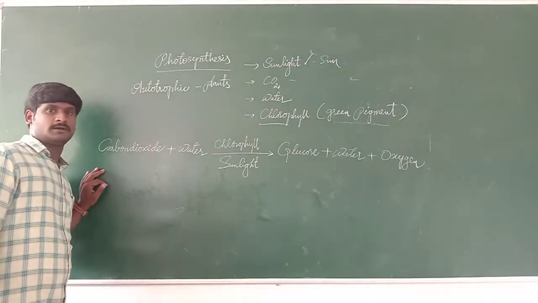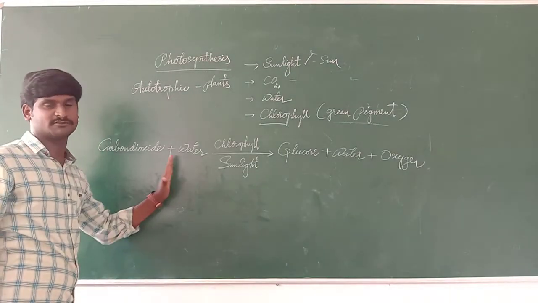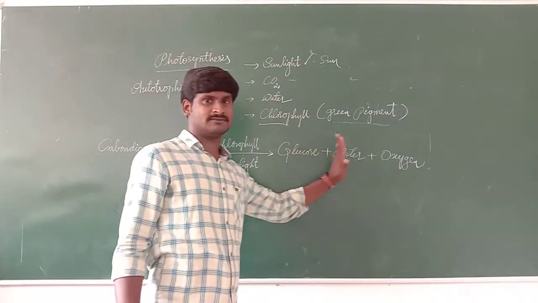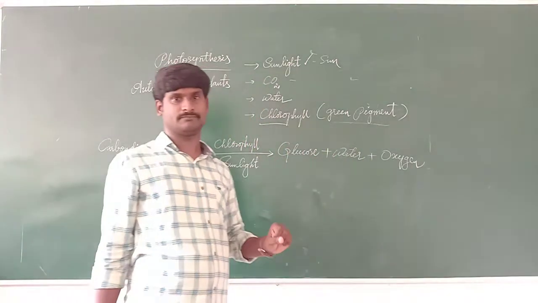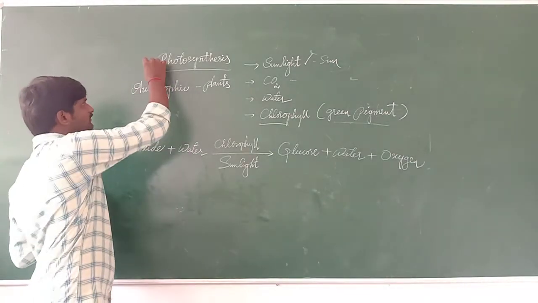It's a formula for the photosynthesis process: carbon dioxide plus water, in the presence of sunlight and chlorophyll, gives glucose plus water plus oxygen. So this formula explains the total process.